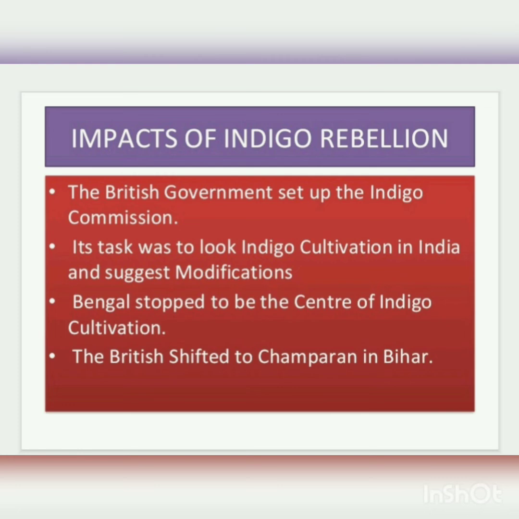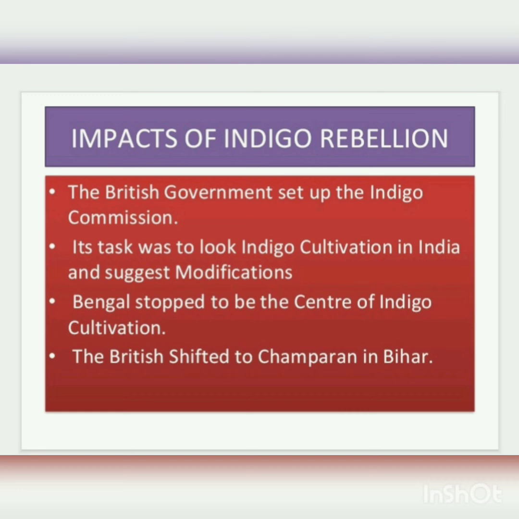So, what after this? How did this rebellion affect things and what was the impact of this rebellion? Now, see. After this rebellion, the British company was forced to bring certain changes in indigo plantation. For this, very special steps were taken. A special commission was set up.